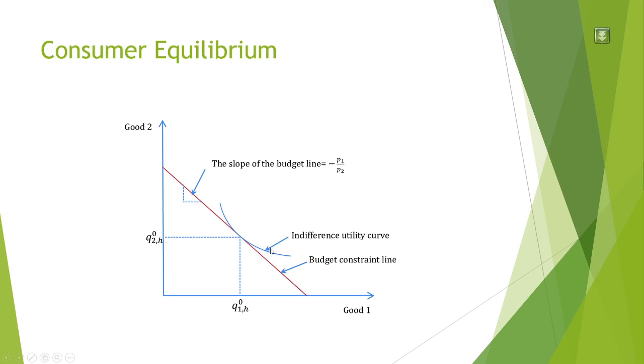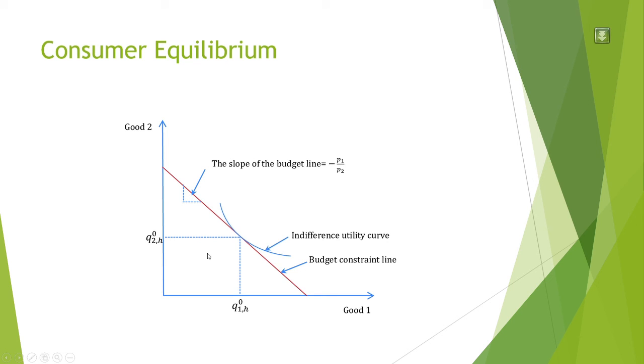This is your indifference curve. Your budget line is also a constraint line, because you can't spend more than 50 rupees. You cannot afford that bundle of goods. So you can only buy good 1 and good 2 with respect to this 50 rupees. So at this point, this is the equilibrium I am talking about.